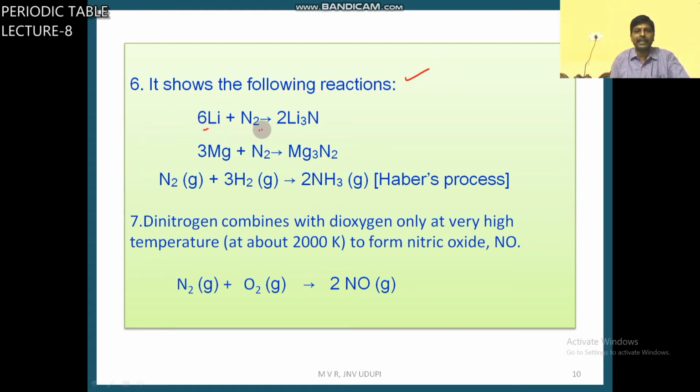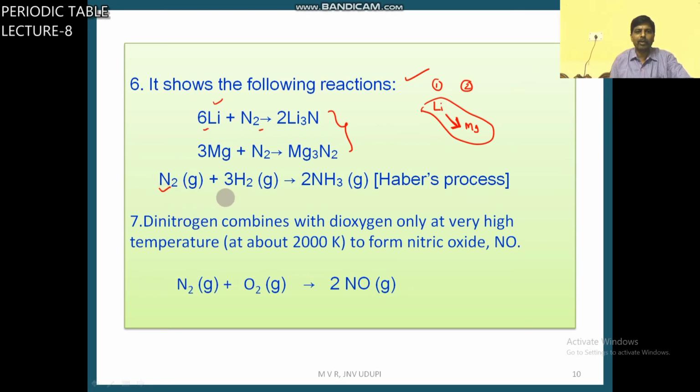Lithium combines with nitrogen to give lithium nitride. Magnesium combines with nitrogen to give magnesium nitride. Lithium is a group 1 element, magnesium is a group 2 element. It is a diagonal relationship, similarity of lithium with magnesium. It is a common property: the anomalous property of lithium, similar to magnesium.